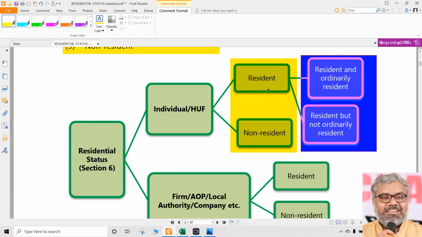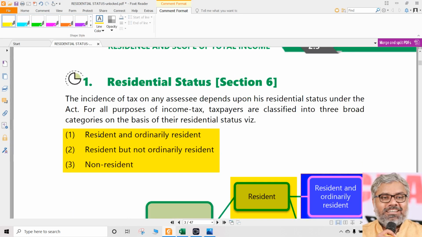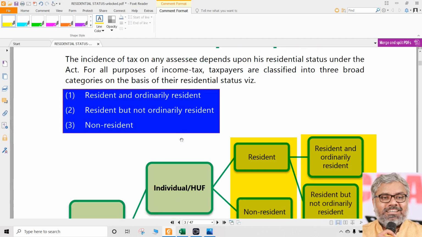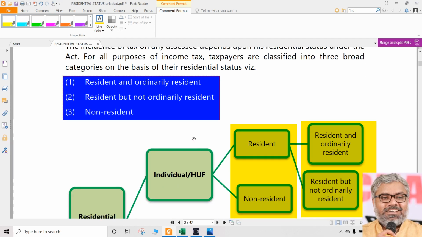Whenever the data is given, finally individuals or HUFs will have three possible residential statuses: resident and ordinarily resident, resident but not ordinarily resident, and non-resident. Till we reach that level, we have to keep on checking the conditions. Just saying that a person is resident is not enough. That's what we should understand. But that is definitely the beginning. Without knowing a person is resident, we cannot understand whether he is ordinarily resident or not ordinarily resident.